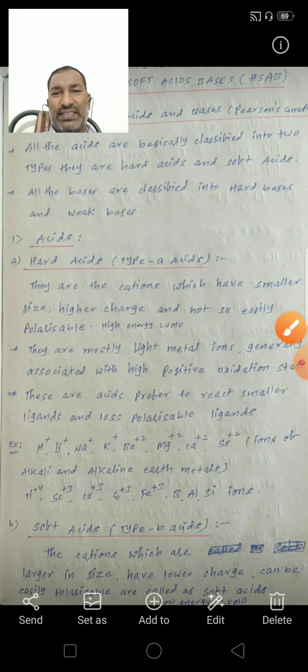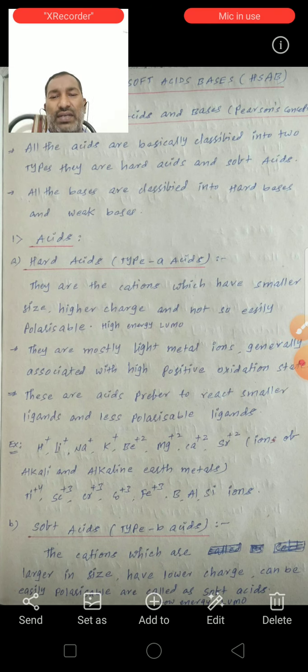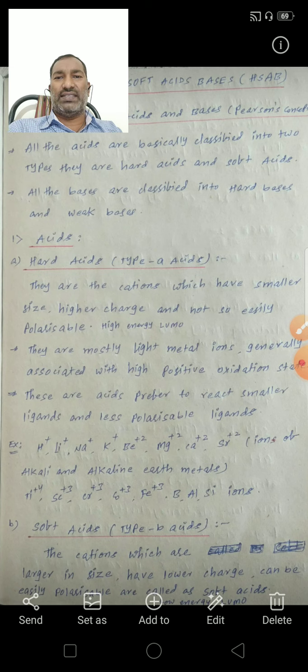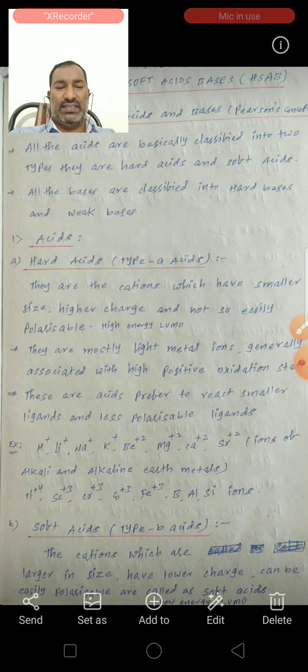So the next classification of acids is soft acids. Soft acids belong to the type B acids. See here, acids means these are having the positive charge.